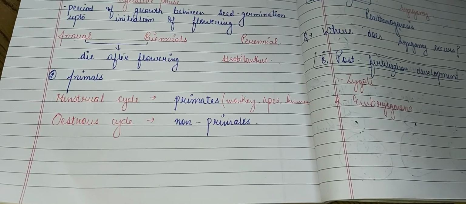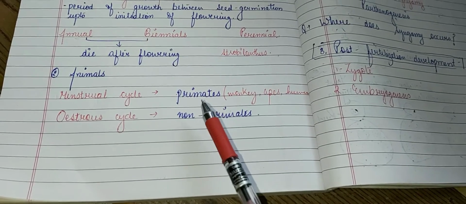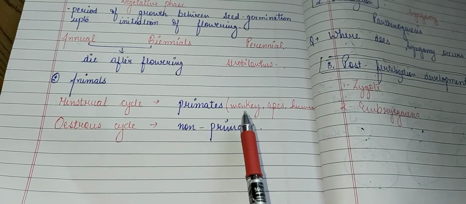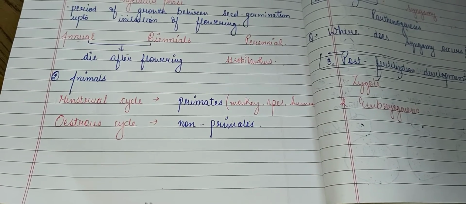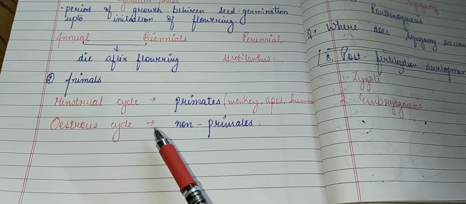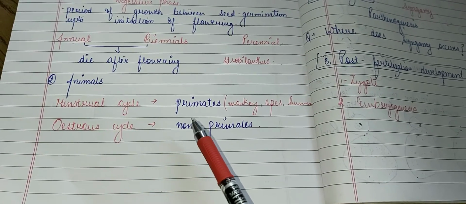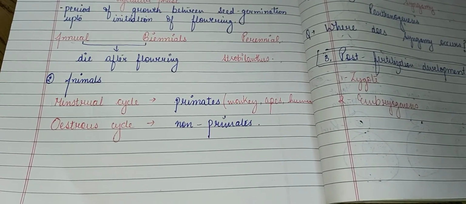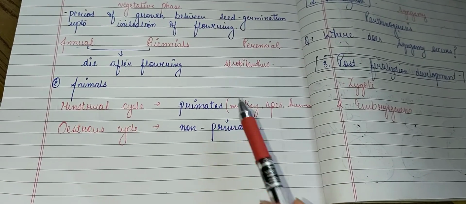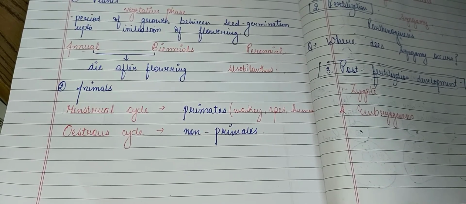The menstrual cycle is the period of cyclic changes that takes place in the females of primates, which is an order of monkeys, apes, and humans. And the second is the estrous cycle, which is a cyclic event of sexual reproduction in females of non-primates, like dog, cat, sheep, rats, deer, and tigers. Sorry, not monkeys, monkeys belong to primates.